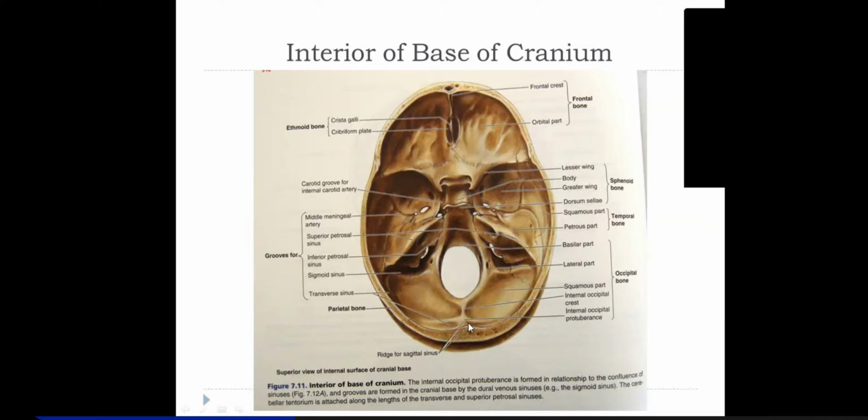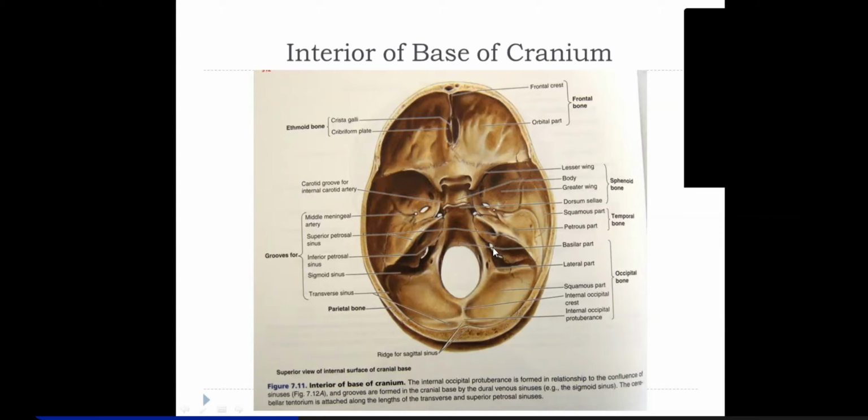Then the transverse sinus, when it moves out laterally in the posterior cranial fossa, dips down in a sigmoid course, and you can see this is the sigmoid course. The transverse sinus runs transversely, and then it reaches the posterior end of this superior petrosal surface. It dips down in a sigmoid course, and this is called the sigmoid sinus.